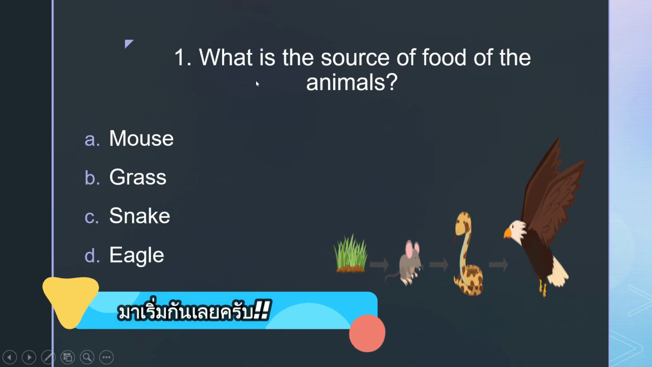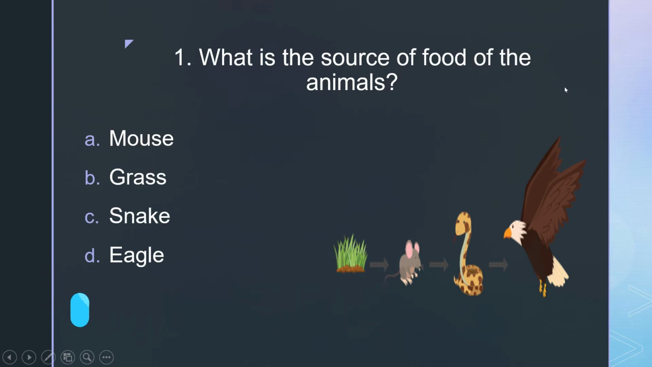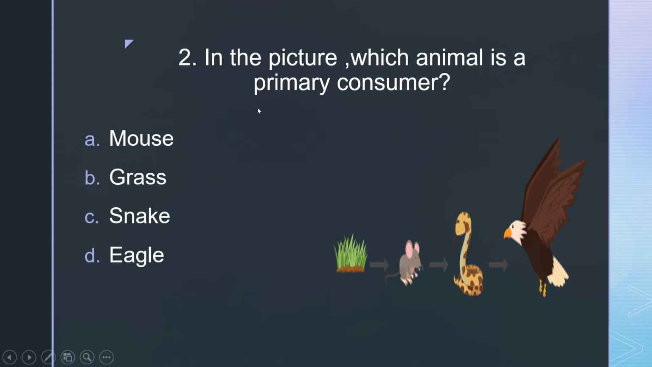Number 1. What is the source of food of the animals? A, mouse. B, grass. C, snake. D, eagle. 2. In the picture, which animal is a primary consumer? A, mouse. B, grass. C, snake. D, eagle.